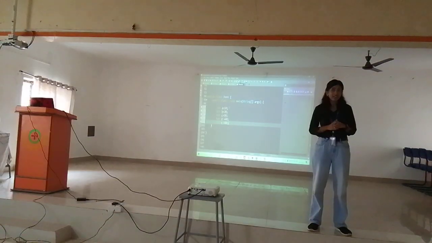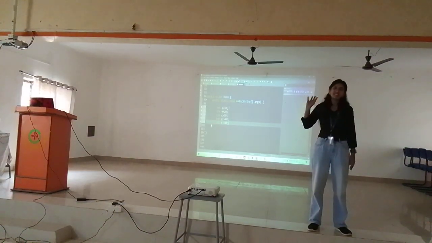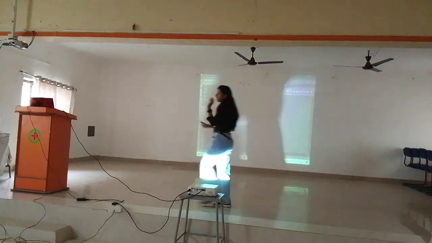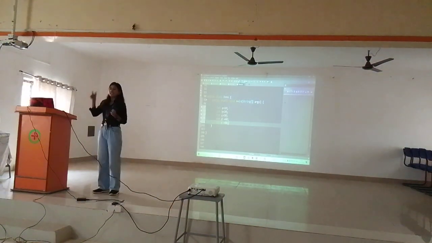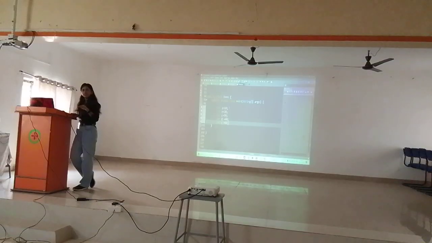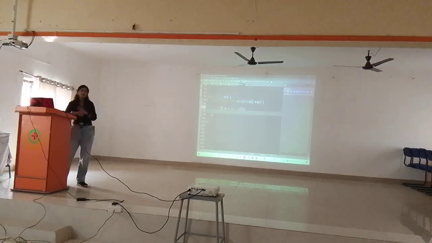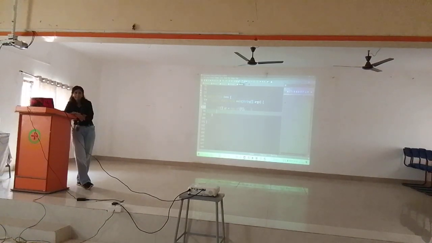We have a concept called arrays. When the C programming language came in 1976, the array concept also came. What is the advantage of an array? You can store a large amount of data inside a single variable itself. Similar data only you can store, not whatever data you want. How to create an array? Array is also an object, so create a new integer type one-dimensional array. Mention the size as 5. AR is the reference you can give. Inside this, you can store only 5 pieces of data.